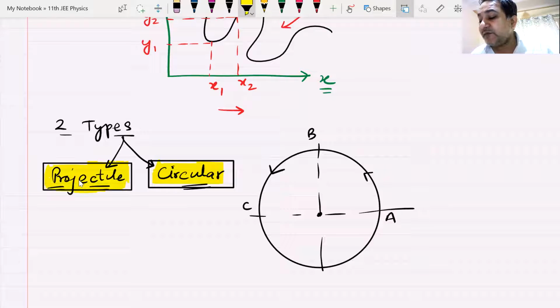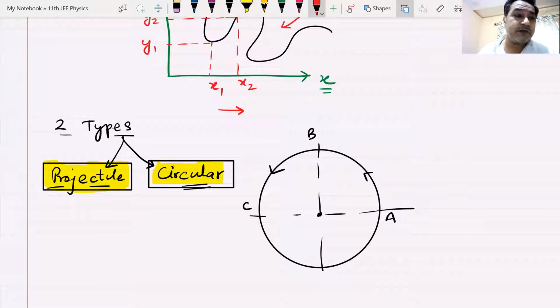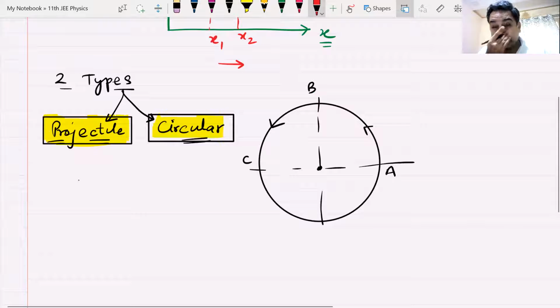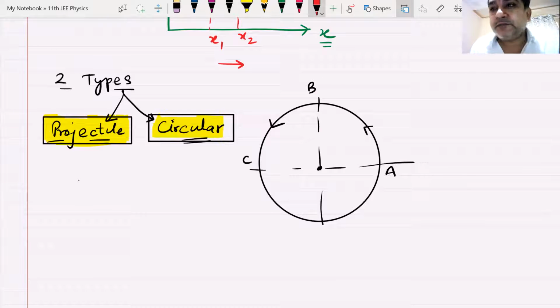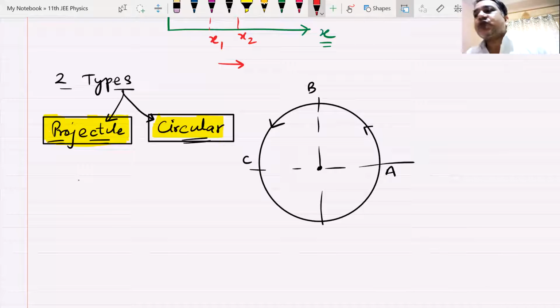To understand whether we have done this projectile motion or not, we must understand the meaning of the word projectile. Anyone has any idea about the meaning of the word projectile? What does projectile motion mean? Anyone can give me any insight? Hanak says 2D. Doesn't make sense, Hanak. Projectile means 2D, doesn't make sense. You have to tell me. Freely falling body. Yes, Reddy, Yashwant.